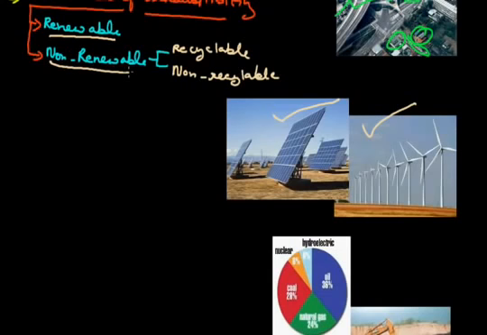Now by the name it is clear, non-renewable resources are all those resources which cannot be renewed. These occur over a very long geological time. If they are renewed, they take a very long geological period, meaning millions and billions of years. Minerals and fossil fuels are examples of such resources.